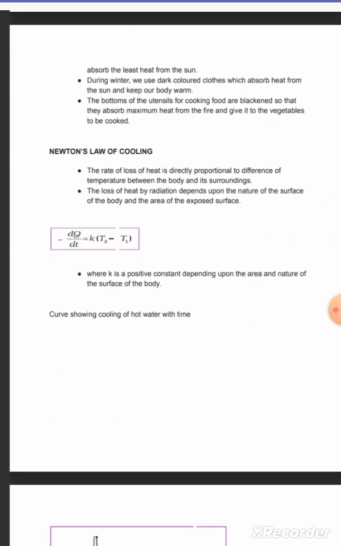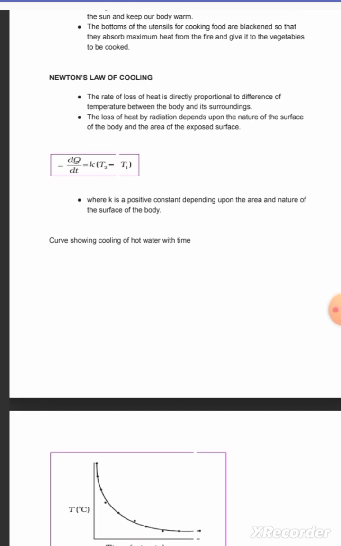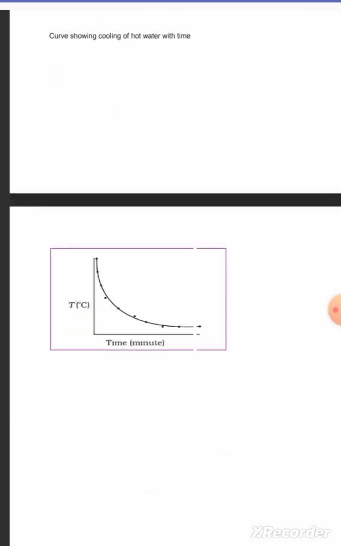Newton's law of cooling, that's very important. The rate of loss of heat is directly proportional to the difference of temperature between the body and the surrounding. The greater the temperature difference between body and surrounding, the greater the heat it will lose. The loss of heat by radiation depends upon the nature of the surface of the body and the area of the exposed surface, where K is a positive constant depending upon the area and nature of the surface of the body. Curve showing cooling of hot water with time.